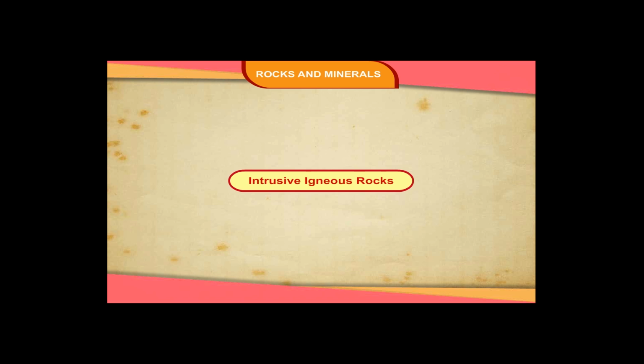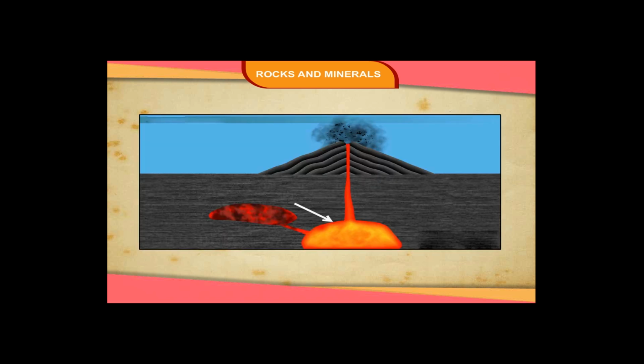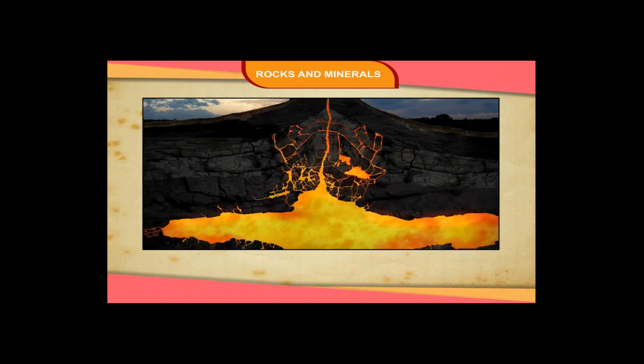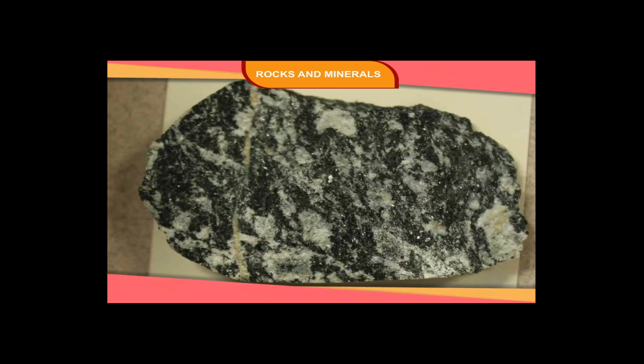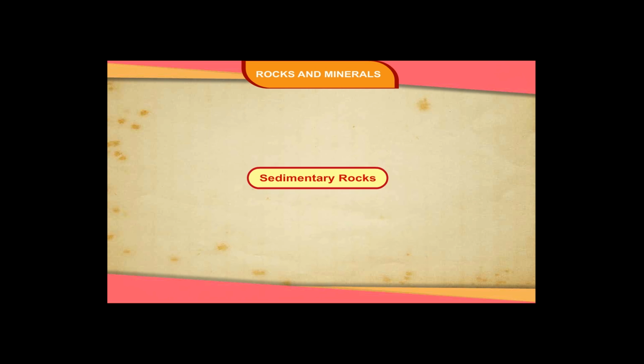Intrusive igneous rocks. They are formed by the solidification of magma below the surface of the Earth, in the cracks or joints. Inside the Earth, magma cools down very slowly and as a result forms crystals of large size. Sometimes the magma solidifies at a great depth. Due to very slow cooling, large-sized rock crystals are formed very deep down. The deep-seated igneous rocks are called plutonic rocks.